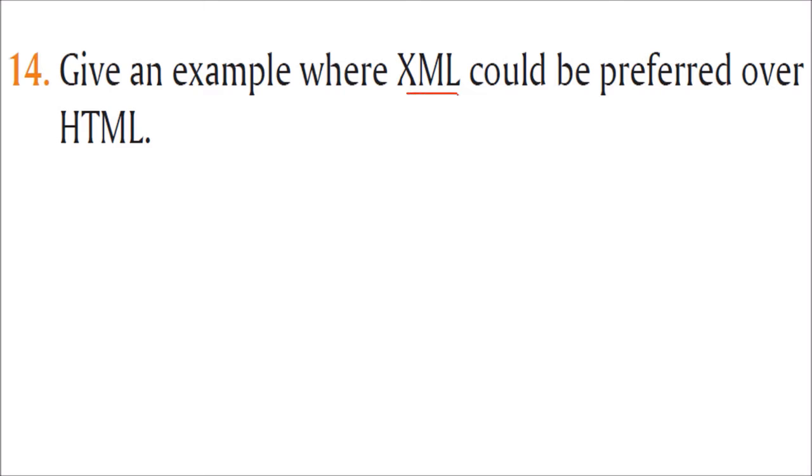Give an example of XML where XML could be preferred over HTML. When data interchange is important, when the data is important, data representation is important, storage is important, then you go for XML. When there is only presentation, meaning you want to see a web page and that web page should be seen very beautiful, with a lot of animation, lots of images, tables, etc.